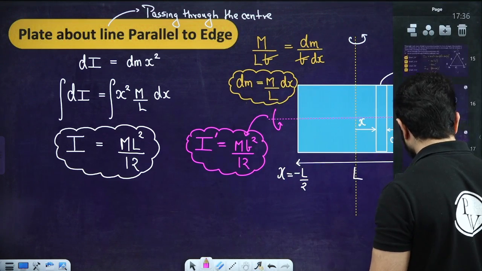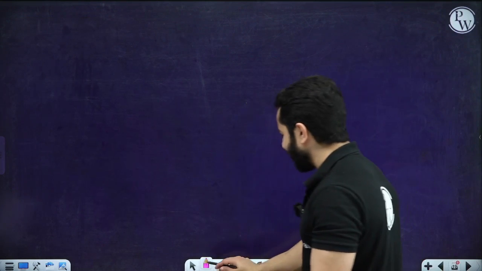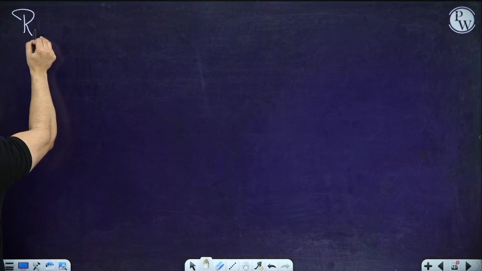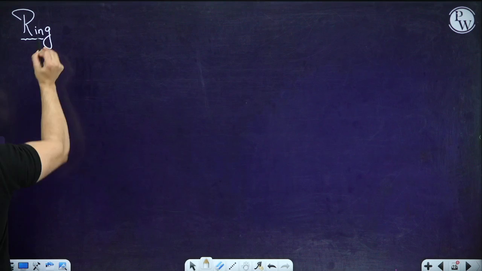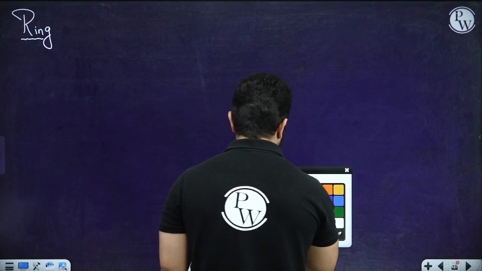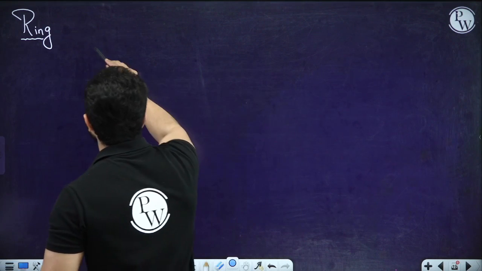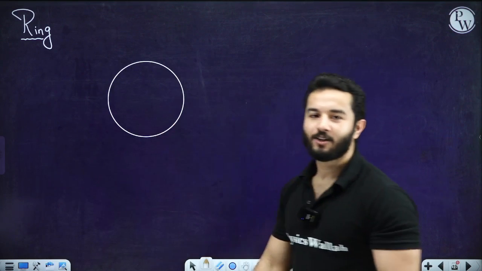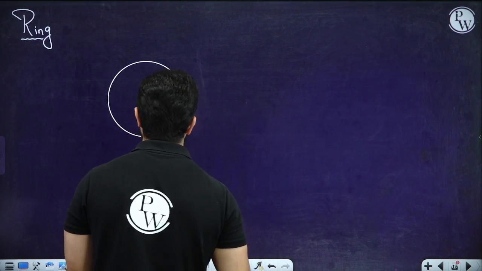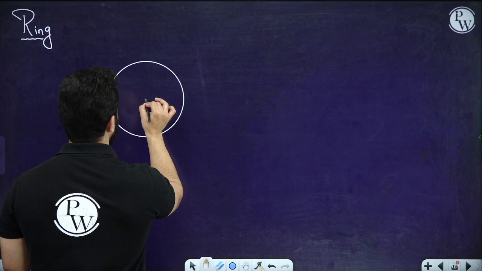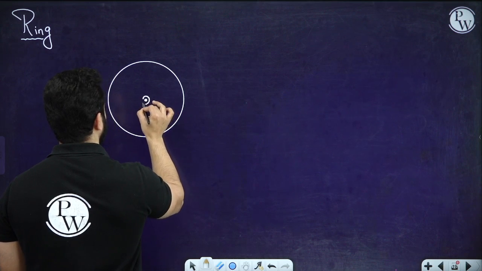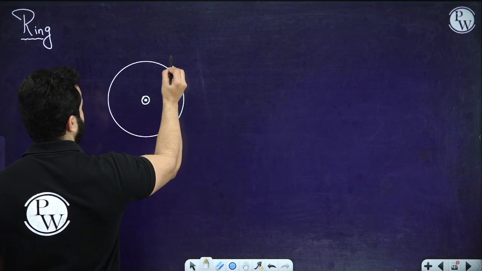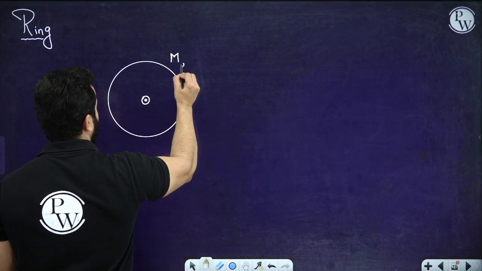Now let's move on to something new. Let's suppose that you have got a ring, all right? We have to find the moment of inertia of a ring. What would be the moment of inertia of a ring? Think about it. Obviously, first you will ask me, sir, please tell us about which axis you are asking. So about an axis passing through the center and perpendicular to the plane, right? And the usual things, that means it has got mass m and radius r.